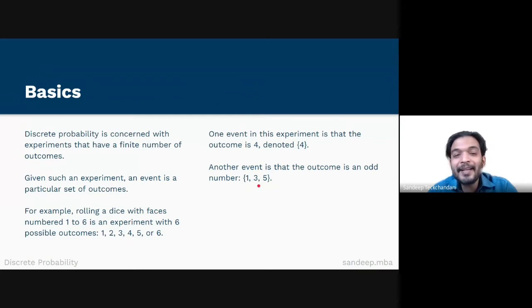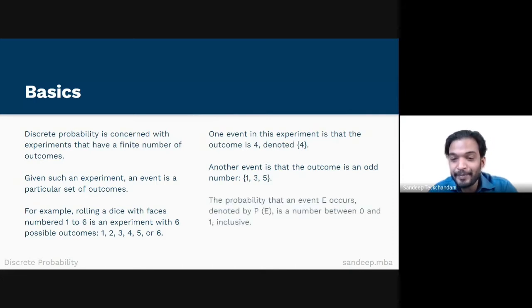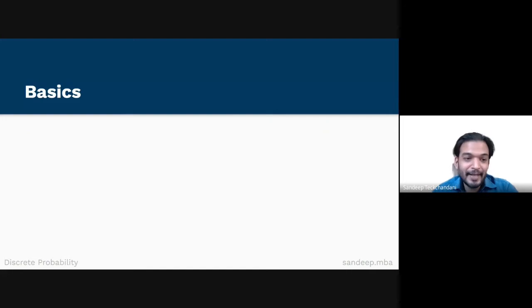The probability that an event E occurs is denoted by P(E), and probability is always a number between 0 and 1 inclusive. Please make note of the following. The probability of any event can never be less than 0. In simple words, the probability of any event can never be negative. The probability of any event can never be more than 1. In simple words, the probability of an event is always a number between 0 and 1 inclusive. Let's continue with more basics.